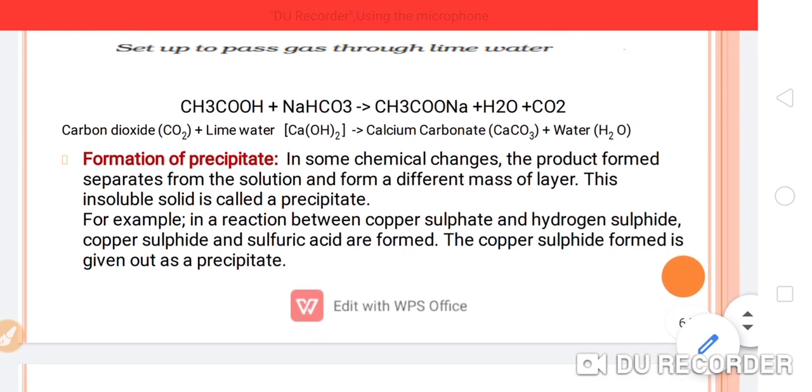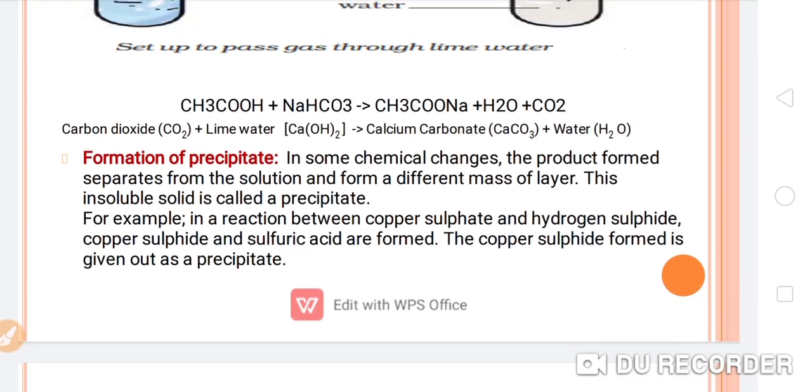Formation of precipitate. In some chemical changes, the product formed separates from the solution and forms a different mass or layer. This insoluble solid is called the precipitate. Okay students, for example, in the reaction between copper sulfate and hydrogen sulfide, copper sulfide and sulfuric acid are formed. The copper sulfide formed is given out as a precipitate. So this is the formation of precipitate.